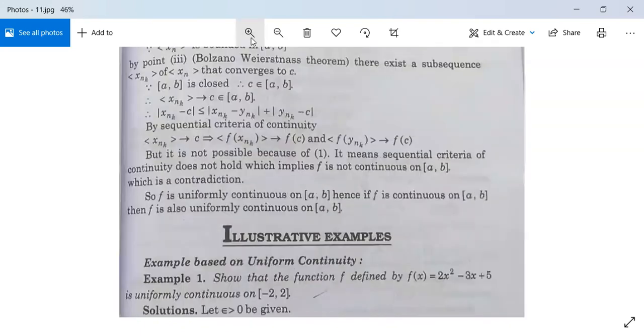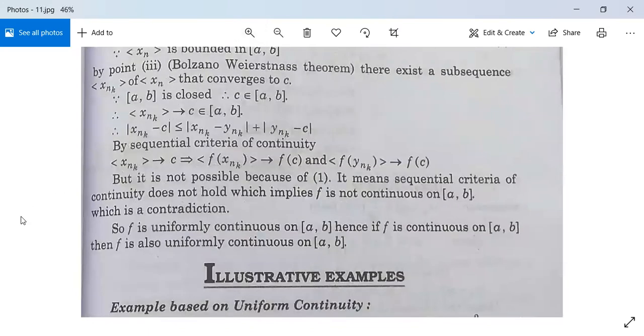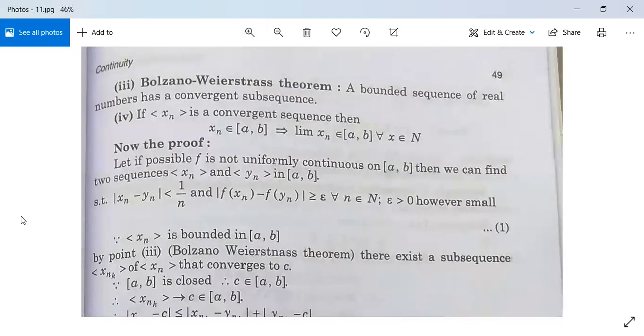इसके बाद एक है इसमें बोल्जानो-वेयर्स्ट्रास theorem और फिर proof है. देखो बोल्जानो-वेयर्स्ट्रास theorem, a bounded sequence of real numbers has a convergent subsequence. And fourth, if xn is a convergent sequence, then xn belongs to closed interval implies limit xn belongs to closed interval for all n in N.